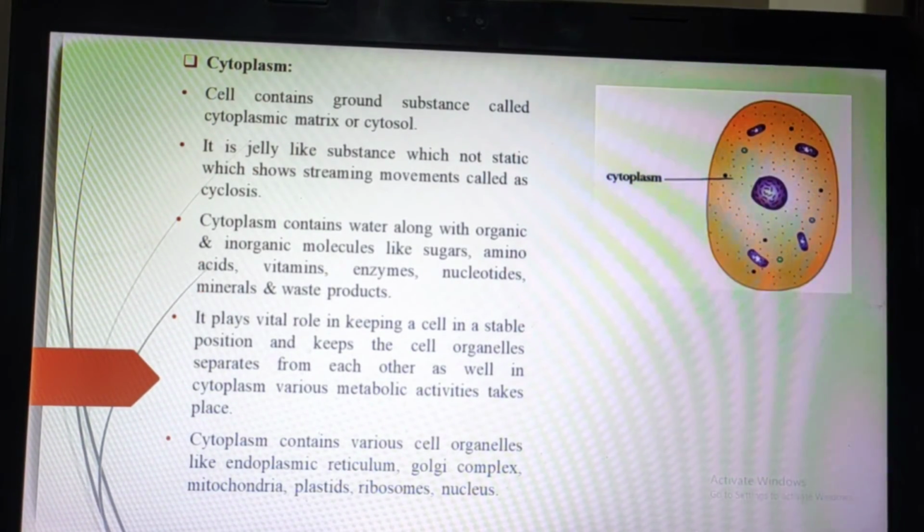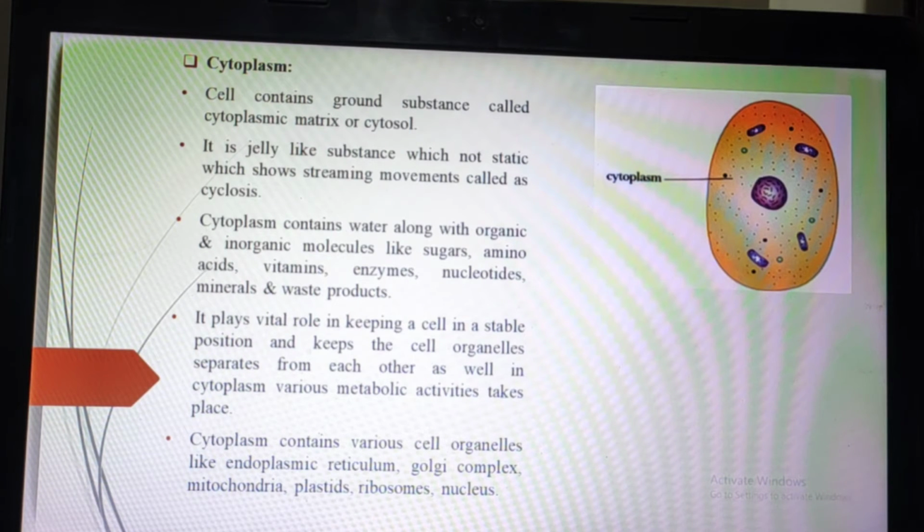Next we will see the cytoplasm. In the previous chapter I have already told what the cytoplasm is. Cytoplasm is a fluid-like structure present in all cells, and every cell structure has this cytoplasm. It is a jelly-like substance. It is not a liquid and it is not a solid, it is in the middle state. We have already seen Vaseline or jelly; like that, this cytoplasm is present. This cytoplasm is also called cytosol or cytoplasmic matrix. It has various names.